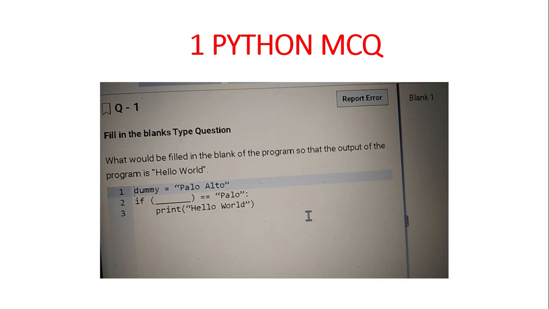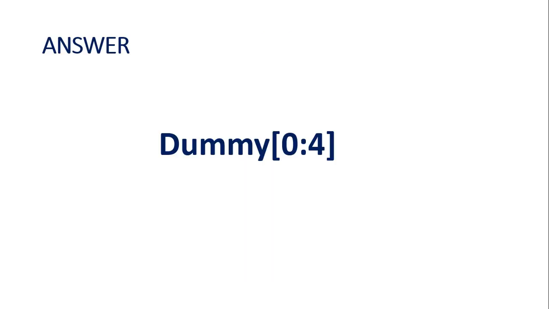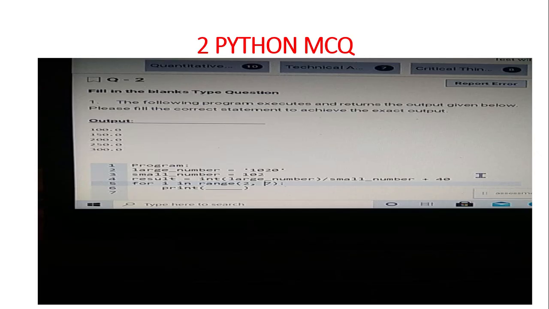That means from 0th position to 3rd position, that means from 0 P, then 1 A, then 2 L, then 3 O. If the characters from 0 to 3rd position are equal to Palo, then it will print hello world. So the answer is dummy of 0:4. Here I have written capital D, but actually it is small d. Use small d.